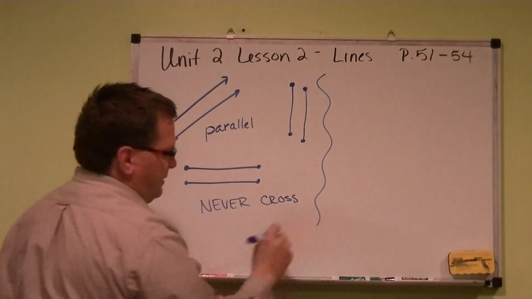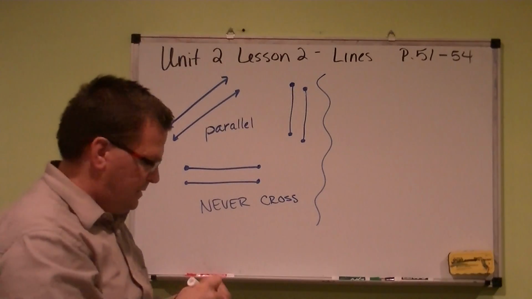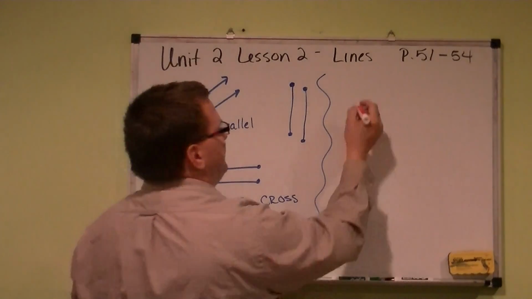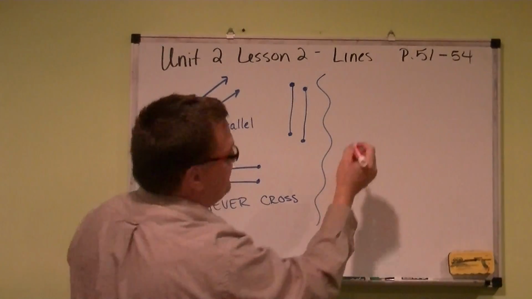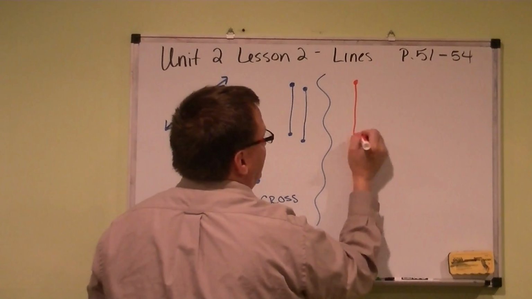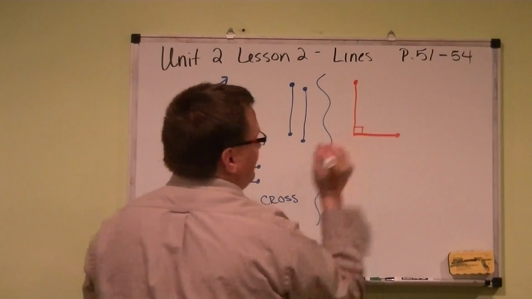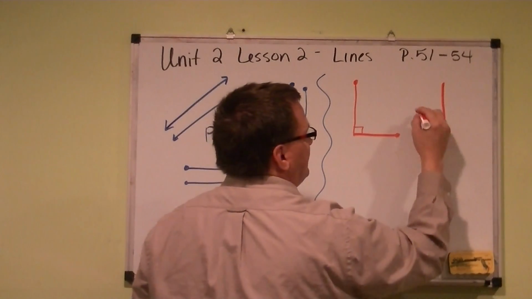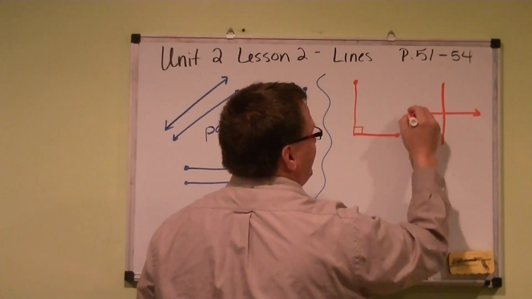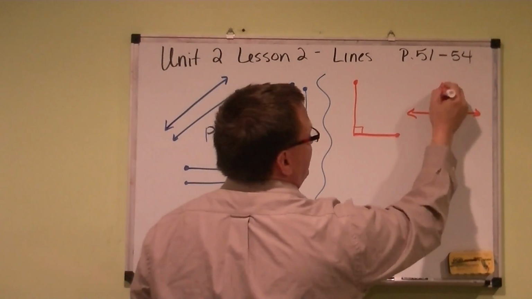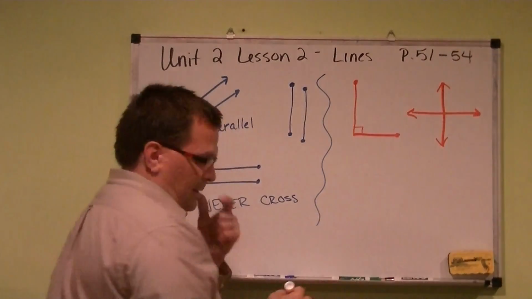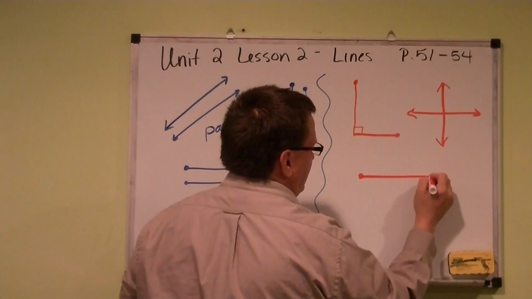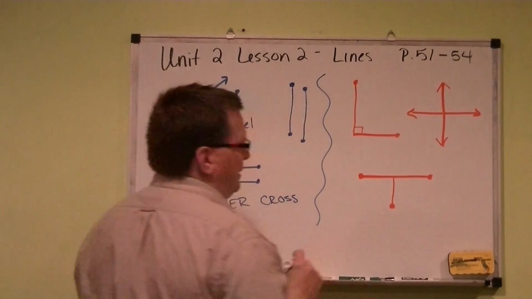Now, on the other hand, perpendicular lines, they're slightly different, and they will cross. They may be as simple as a right angle, or like a T. We can make these lines, and we can make that a line segment. It doesn't matter. Or even any which way.